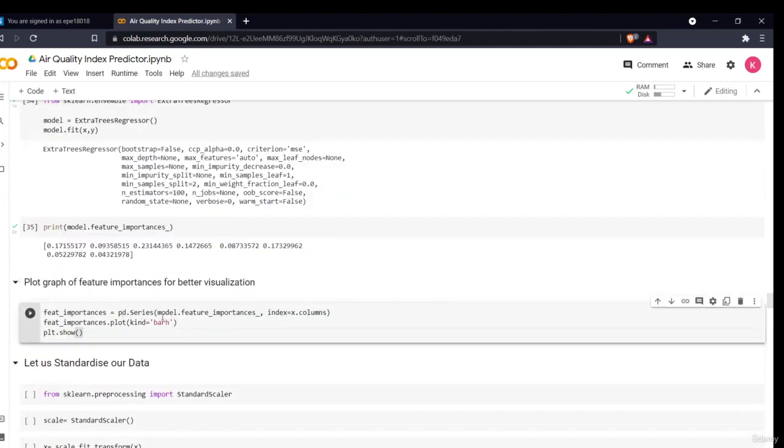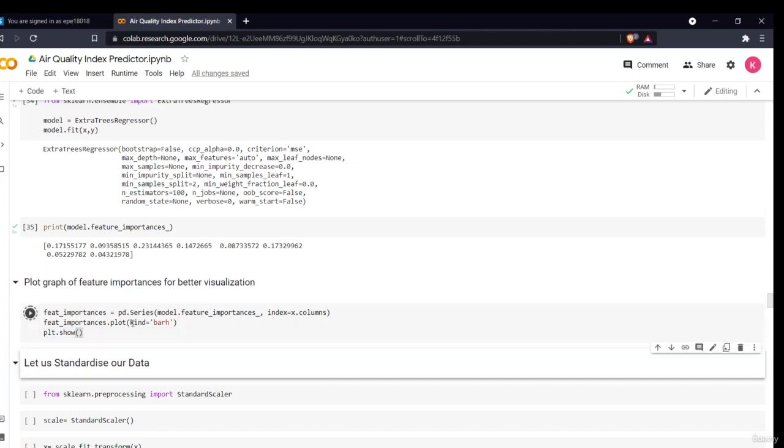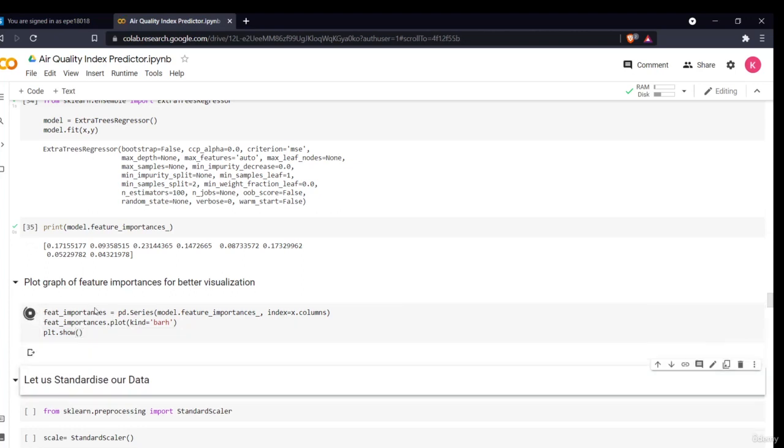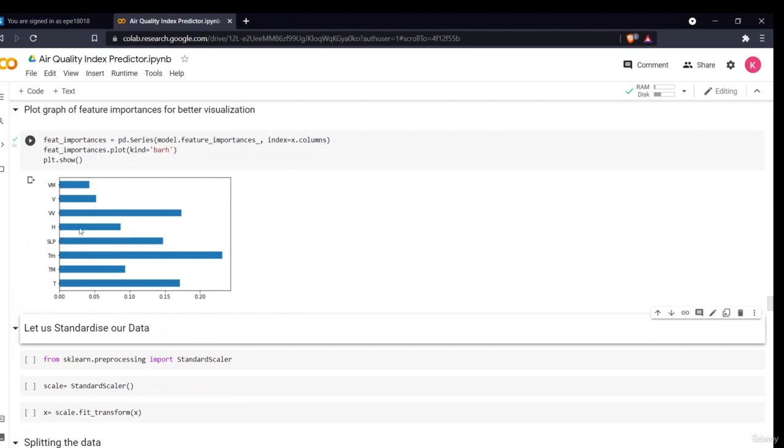I'll convert the feature importances into a series, then plot it in a bar graph. Now, as you can see, I got an idea of how my data is, and which feature is the most important based on my output. The most important feature is TM, followed by SLP and TW. The least important features are VM, the maximum wind speed, and the others.